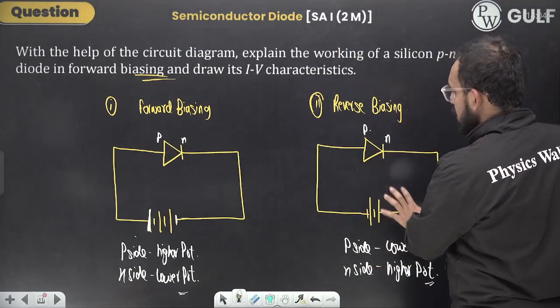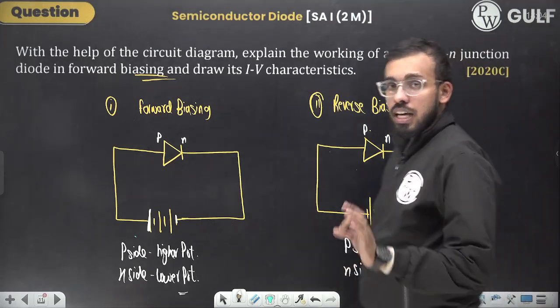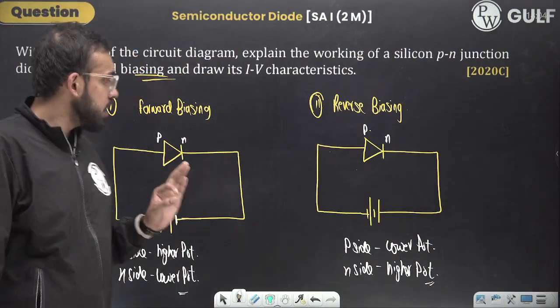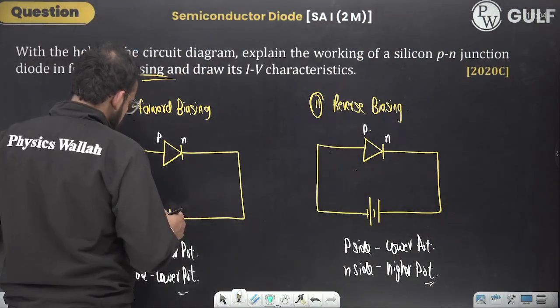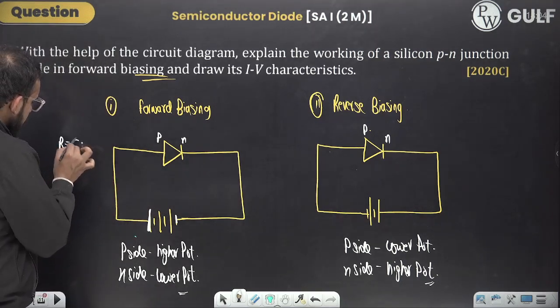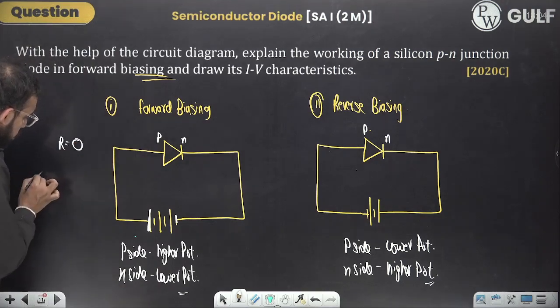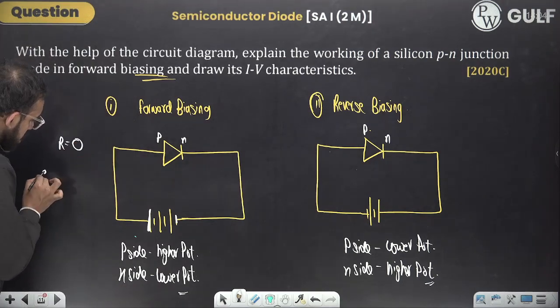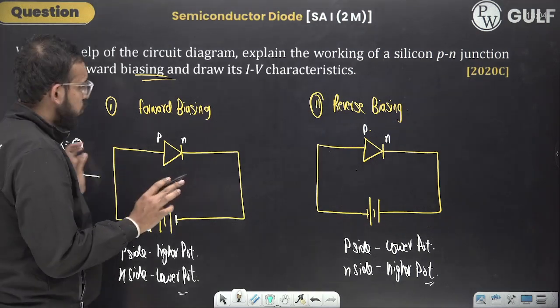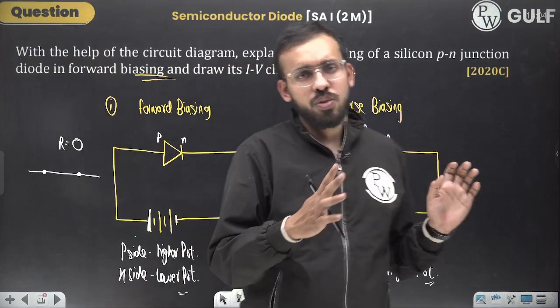Anyways, if it's an ideal PN junction diode in forward bias, then it does not offer any resistance. So resistance is zero. Whenever it is forward biased, you can replace this PN junction with a straight wire, right? In forward biasing, current will flow.